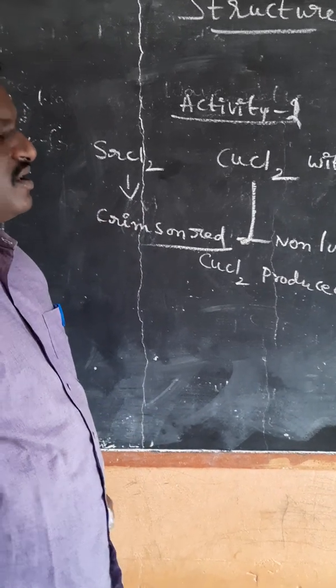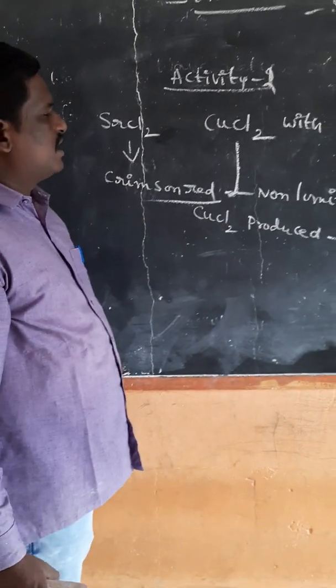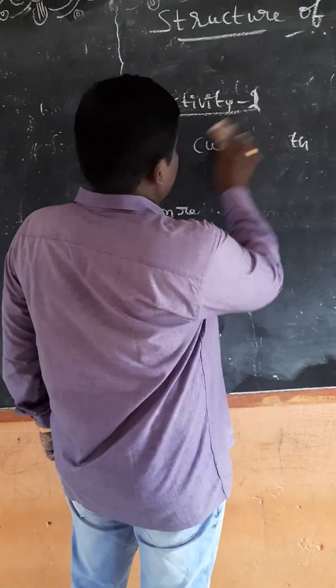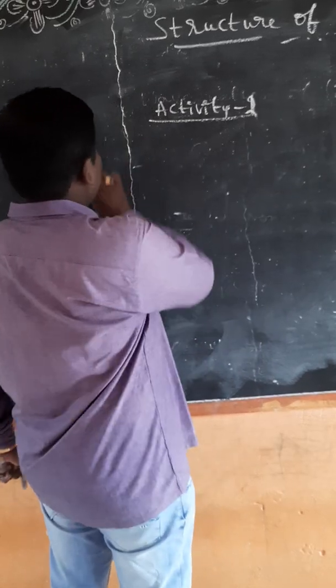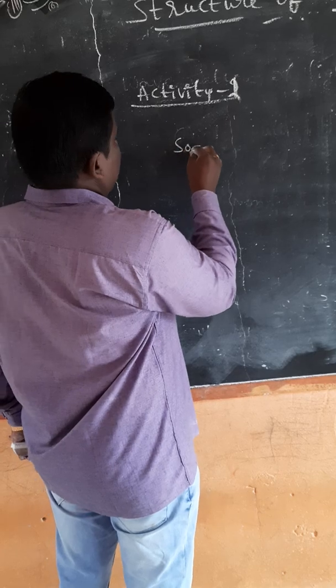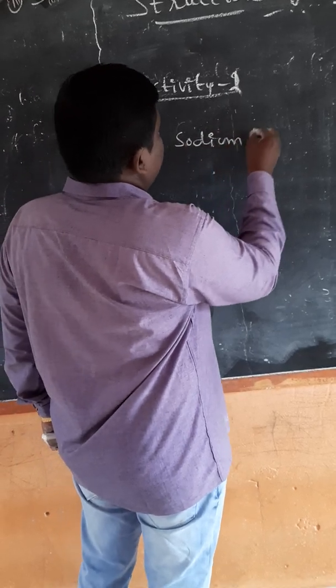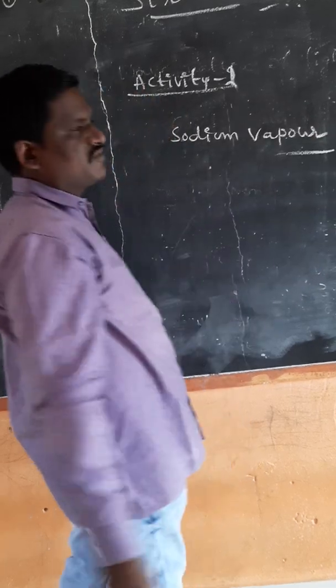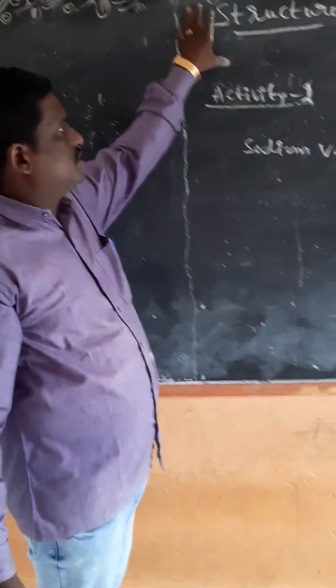Now, did you see the street lamps? What is behind that? Sodium vapor. Sodium vapor. This is the first topic in the structure of atom.